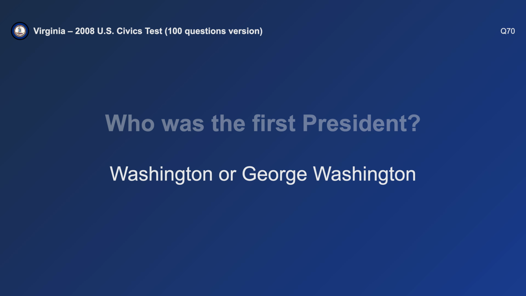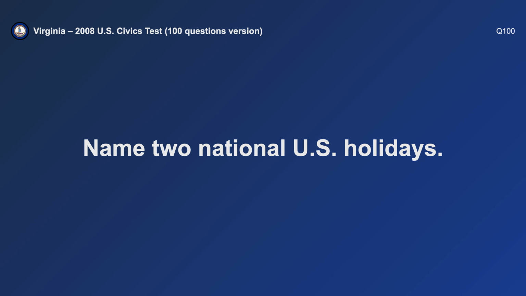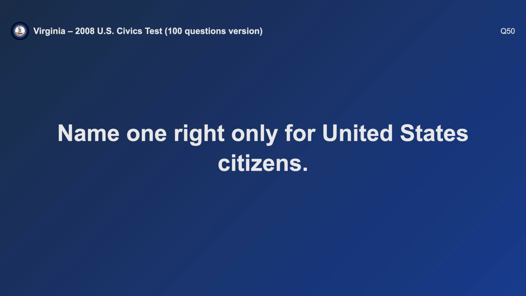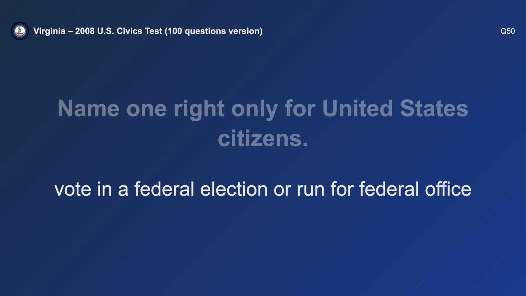Who was the first president? George Washington. Name two national U.S. holidays. New Year's Day and Christmas. Name one right only for United States citizens. Vote in a federal election.